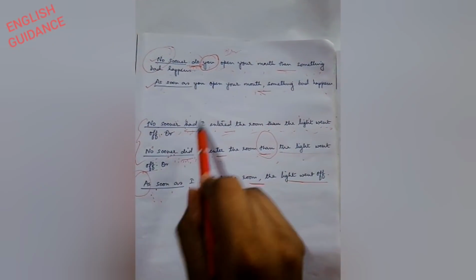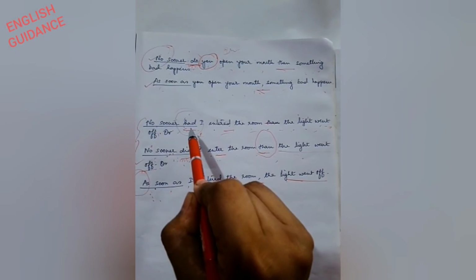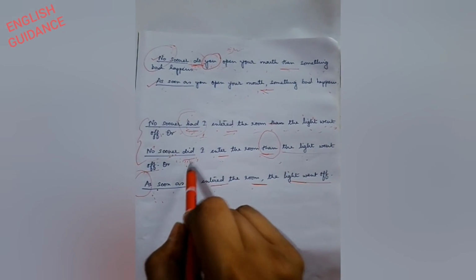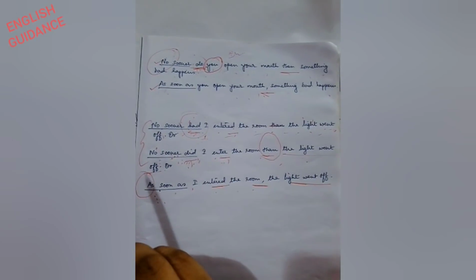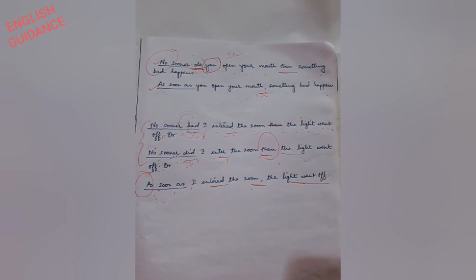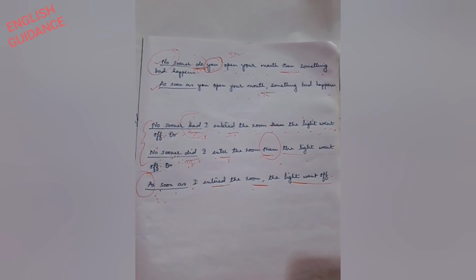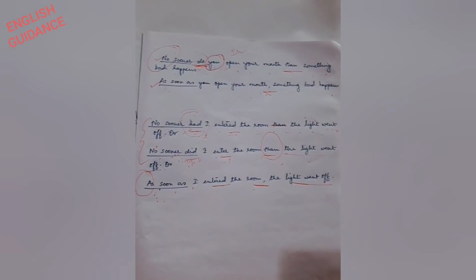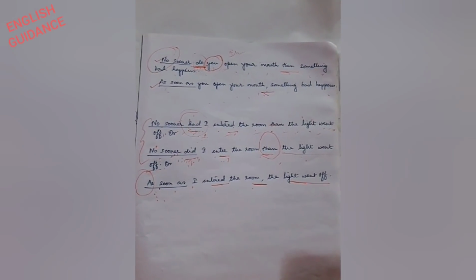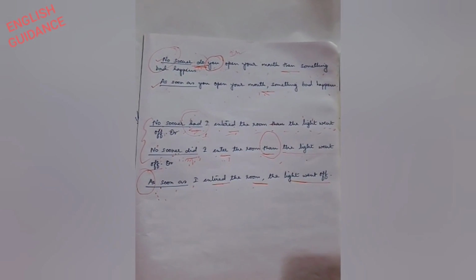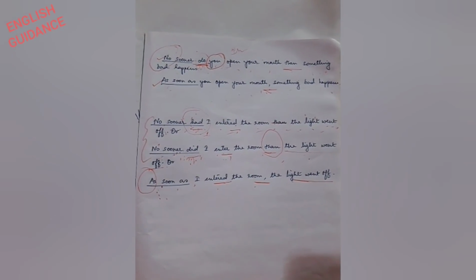But in the first, if you are constructing with had, it will be in past. If you are constructing with did, the first event will be in present. So children, in this way you have to learn and memorize the formulas. Then only you can answer your transformation correctly.